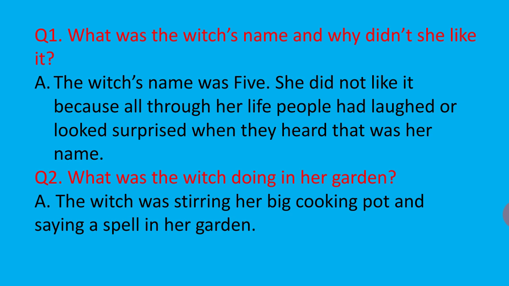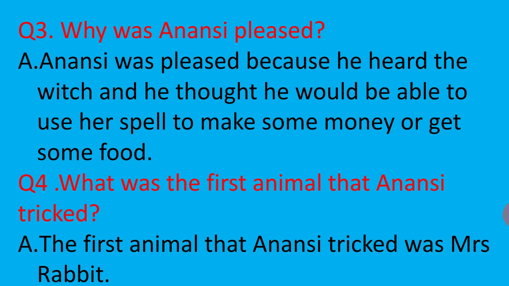What was the witch's name and why didn't she like it? The witch's name was Five. She did not like it because all through her life people had laughed or looked surprised when they heard that was her name. Question number 2. What was the witch doing in her garden? Answer. The witch was stirring her big cooking pot and saying a spell in her garden.